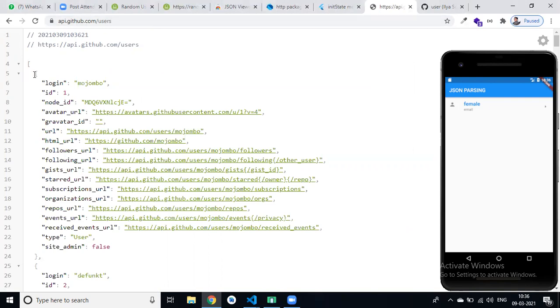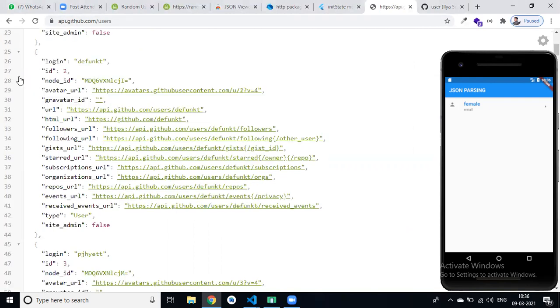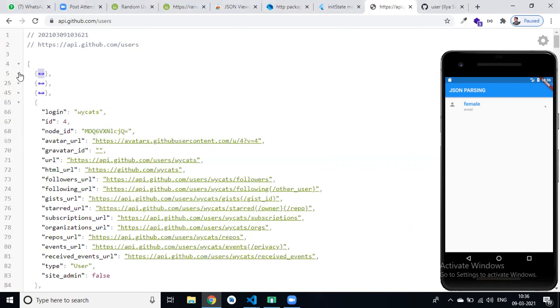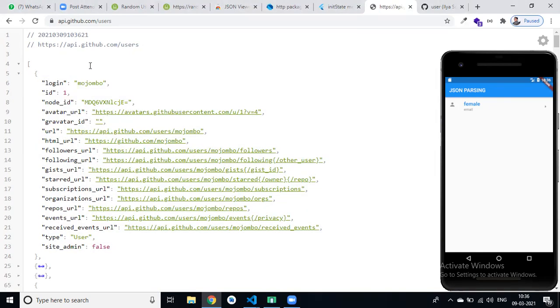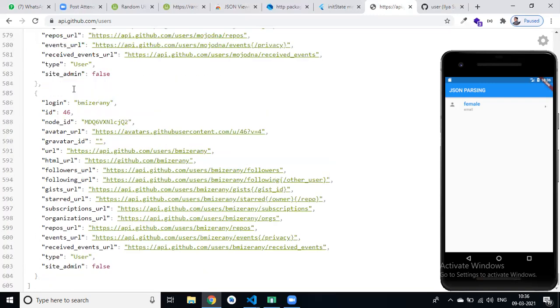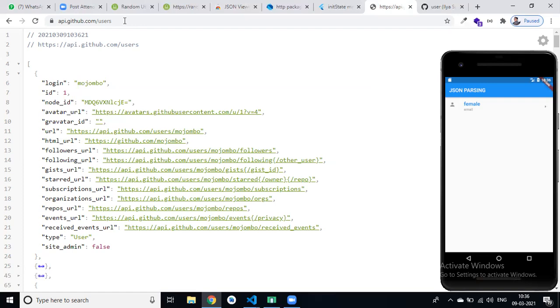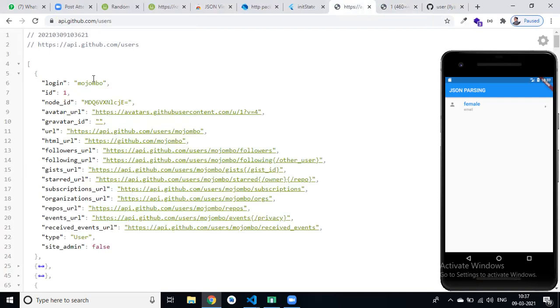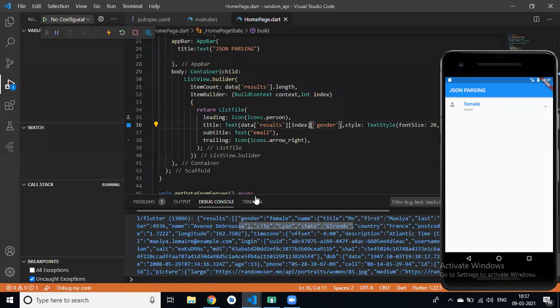So we have lots of data: first, second, third, and fourth. So we got too many results, right? If I parse this API, this is our username, the login data is our username, this is our user ID, then URL, then our avatar URL, right? If I click on this link, simply avatar URL. Did you see? So instead of the random user API, we can use this API for getting lots of data.